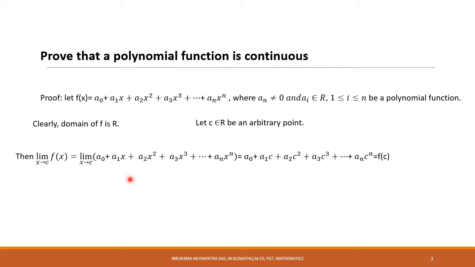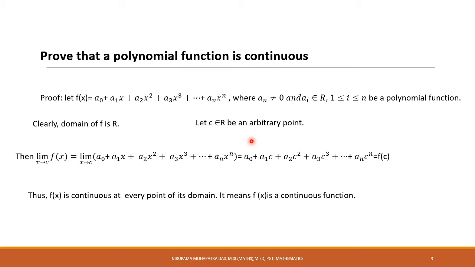So it means f(x) is continuous at x equal to c. C being any point from the domain of the function, we can conclude a polynomial function is continuous. A polynomial function is continuous at every point of its domain, or in general any polynomial function is continuous. And some special cases are also there.